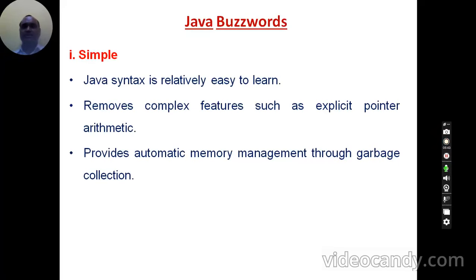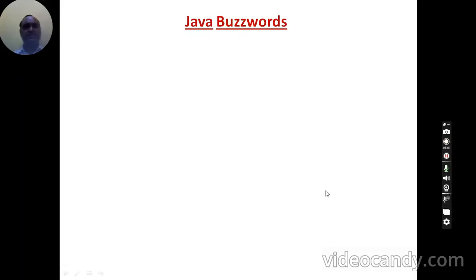Here the Java garbage collector will identify such a variable and release the memory space allotted to it, so that the memory can be given to some other variable which needs memory. That is a great feature of Java.